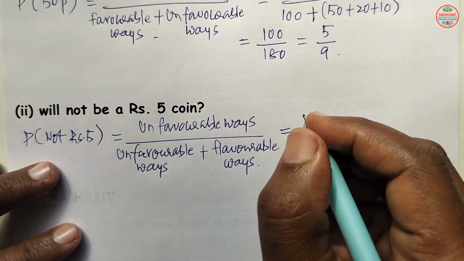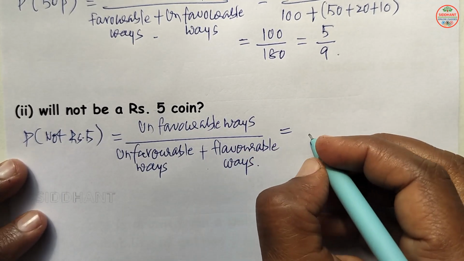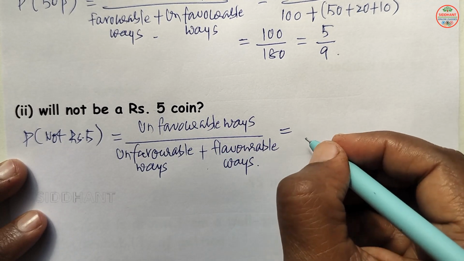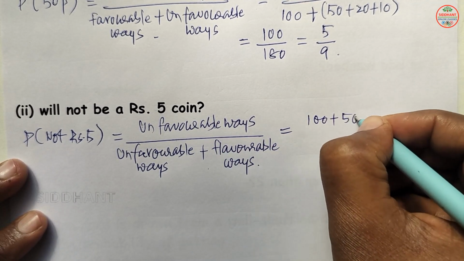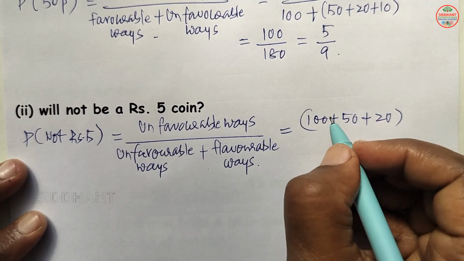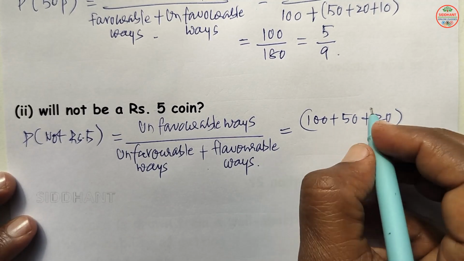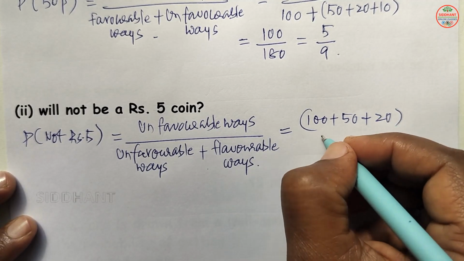So not getting rupees 5, unfavorable ways how many are? 5 rupees coins are 10 here. So not getting a 5 rupees coin will be 100 plus 150 plus 20. So this means 50 paisa 100 coins, 1 rupee 150 coins, 2 rupees 20 coins. These are the unfavorable ways here.